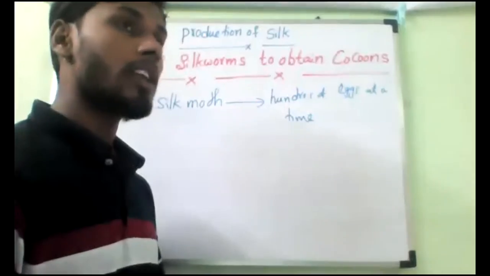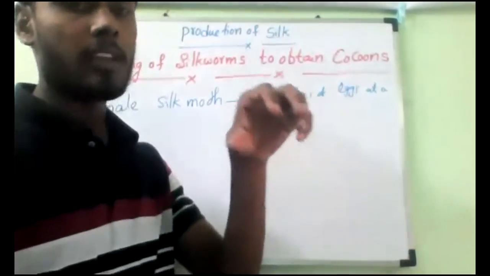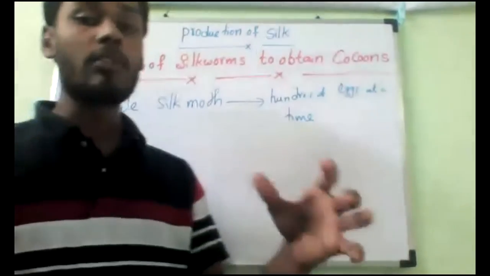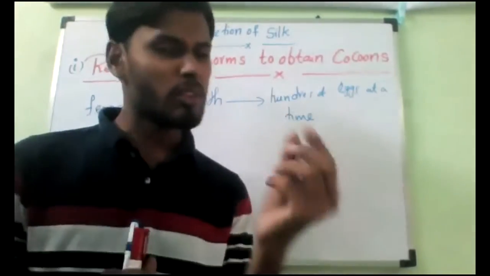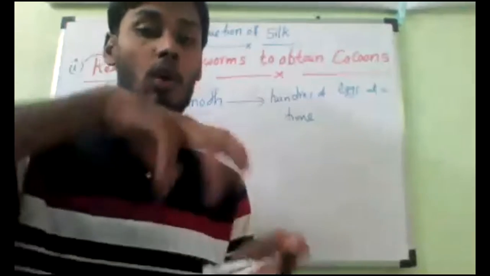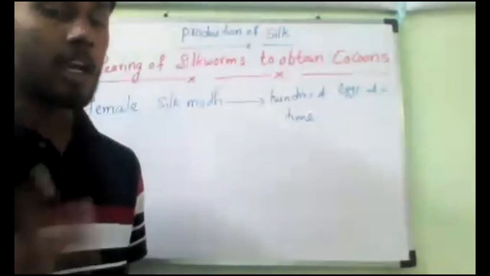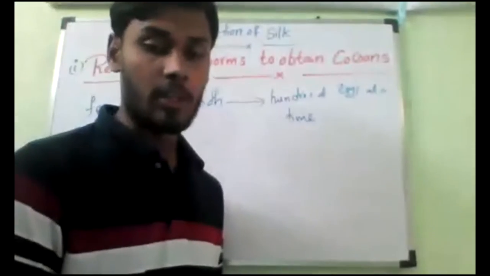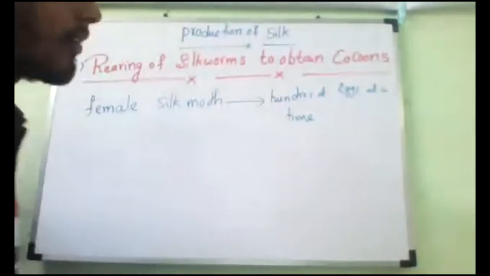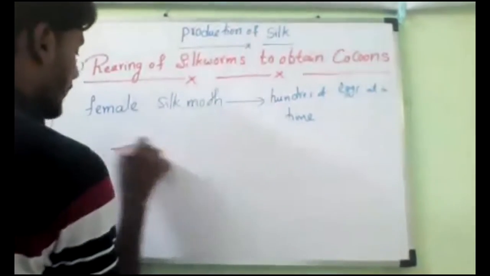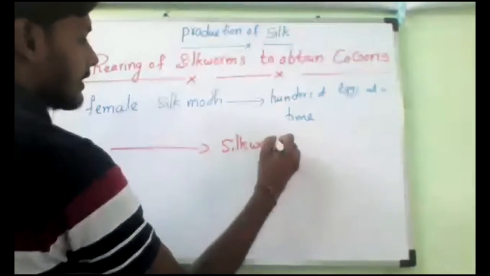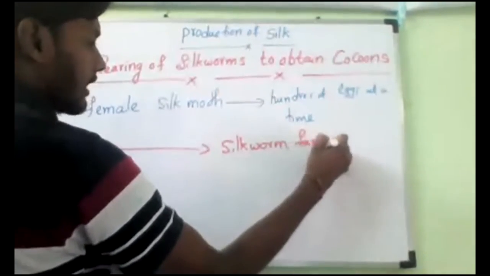Some kinds of farms only grow the silk moth to lay the eggs. Each silk moth will lay hundreds of eggs, all very small. They collect and store the eggs in paper or cloth, and they are transported and sold to silkworm farmers. So till here, any doubt?